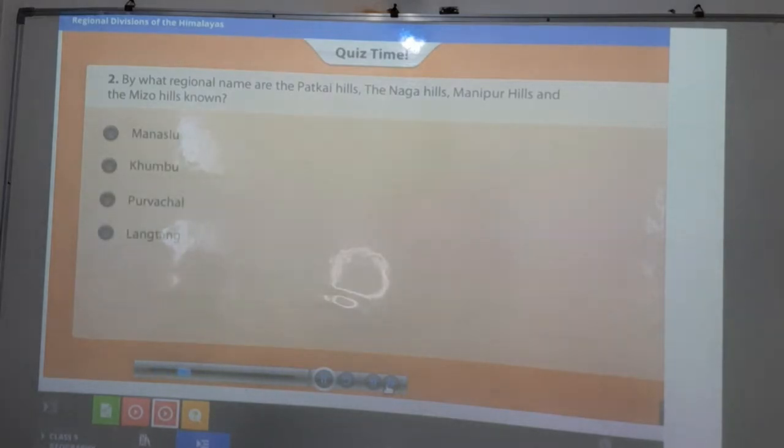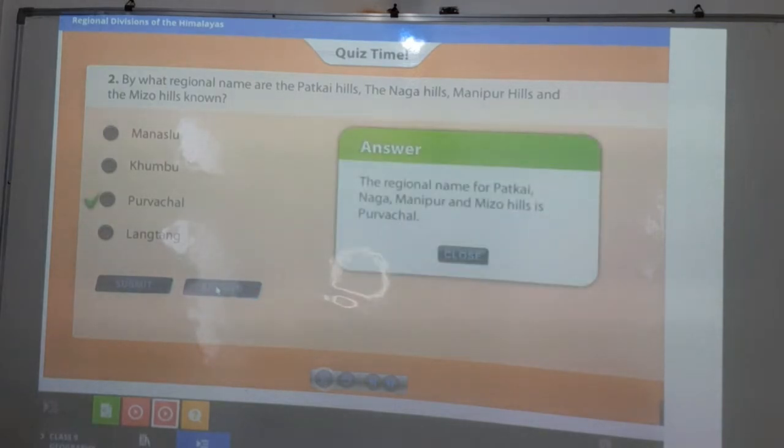By what regional name are Patkai Hills, the Naga Hills, Manipur Hills and the Mizo Hills known? Select the correct option and click submit. Yes. The regional name for Patkai, Naga, Manipur and Mizo Hills is Purvachal. So the question can also be asked like, Purvanchal is also known as which regional name? So the questions can be twisted to any form.